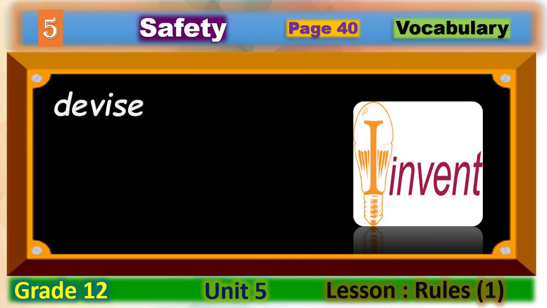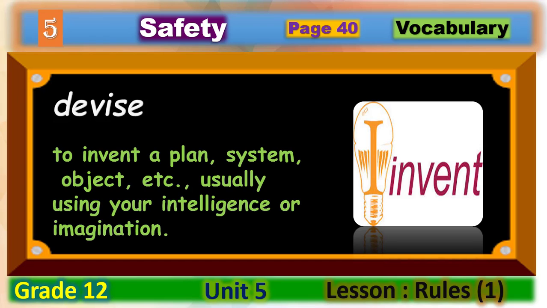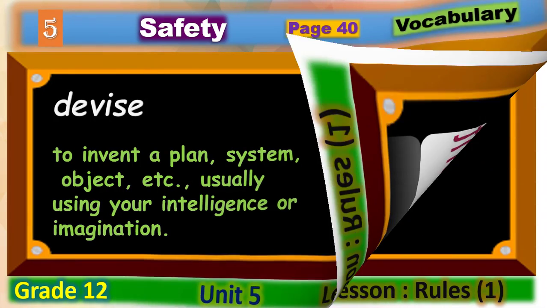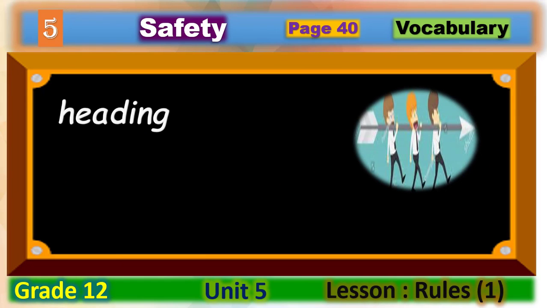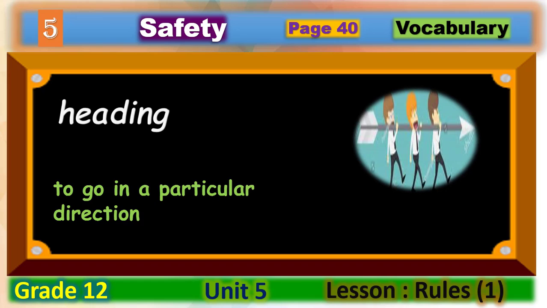Our next word is the word devise. Devise means to invent a plan, system, object, etc., usually using your intelligence or imagination. Next, we have the word heading. Heading means to go in a particular direction.